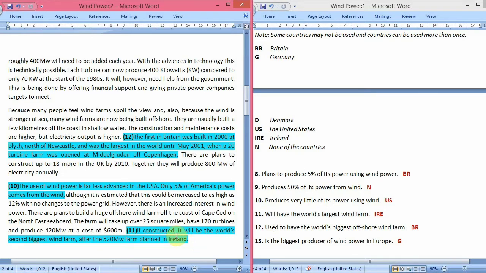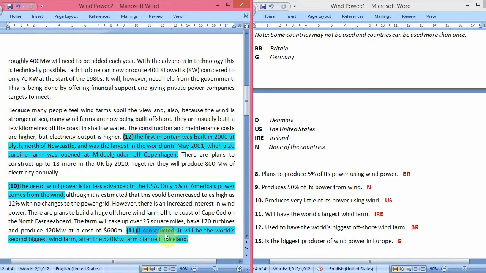If constructed, so it is quite unclear from here. Let's start reading from one or two lines above. However, there is an increased interest in wind power. There are plans to produce a huge offshore wind farm off the coast of Cape Cod on the northeast seaboard. The farm will take up over 25 square miles, having 170 turbines, and produce 420 megawatt at a cost of $600 million.